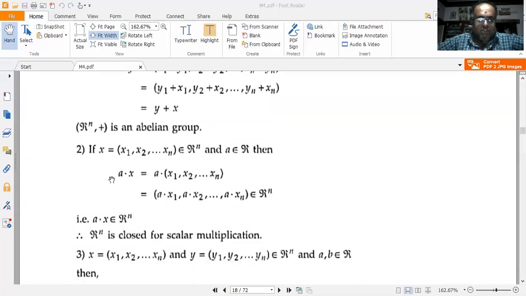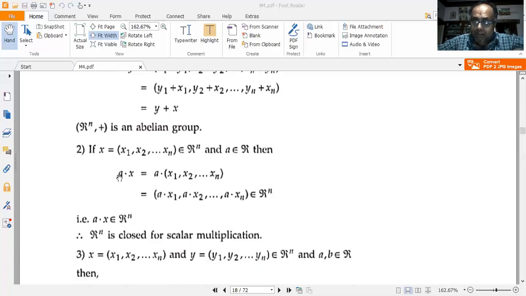Now, if x is equal to x1, x2, etc. up till xn belongs to R to the power of n, and a also belongs to R, then I have ax is equal to a into (x1, x2, etc. up till xn). Or this can be written as multiply each of these elements within the brackets with a, individually. That is called scalar multiplication. So this becomes a into x1, comma a into x2, etc. up till a into xn, all belonging to R to the power of n.